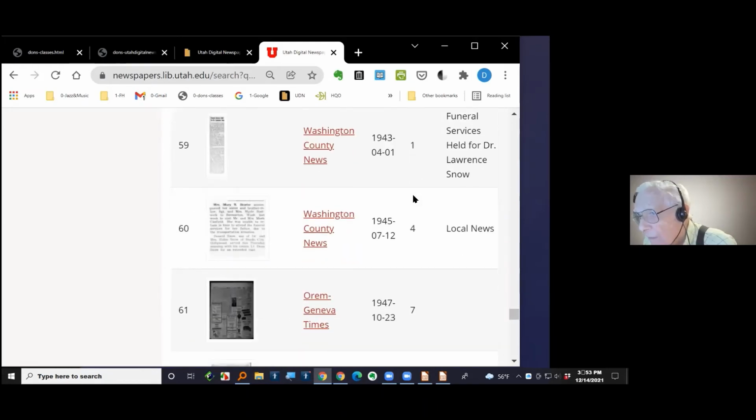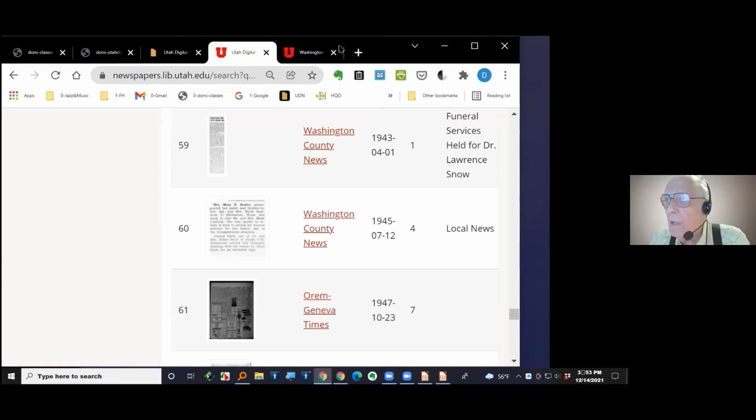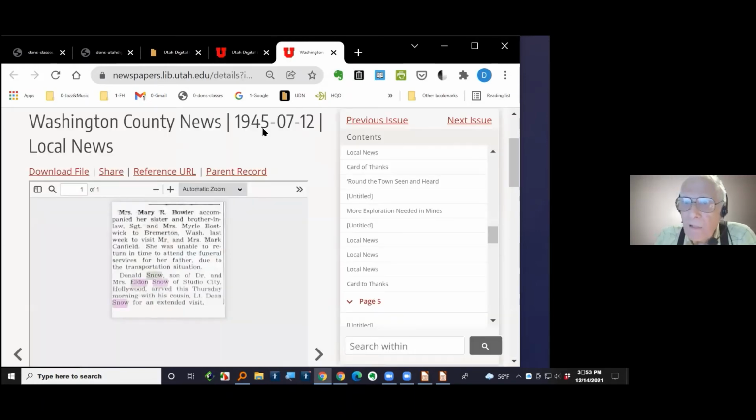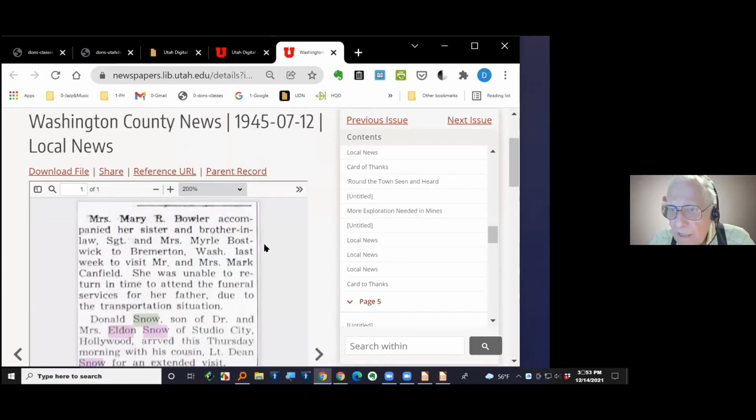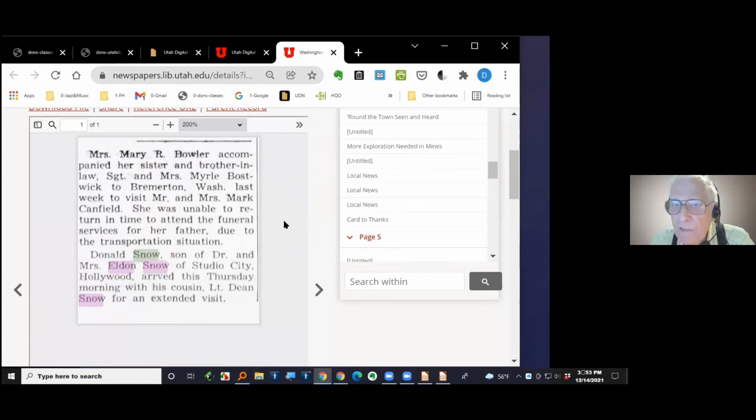Here it is, July 12th of 1945. It says local news. Okay, I'm going to click on it. I'm going to hold down the control key though while I click, so that will open up in a separate file here. Here it is. Let me see if I can make it a little bit larger so that you can read it. And it says Mrs. Mary R. Bowler did something or other.